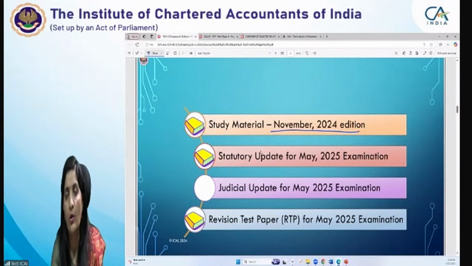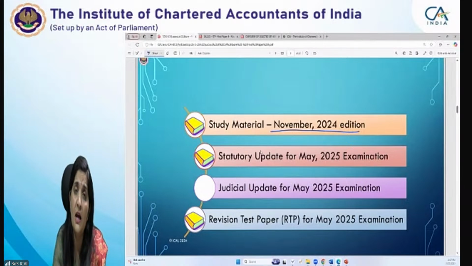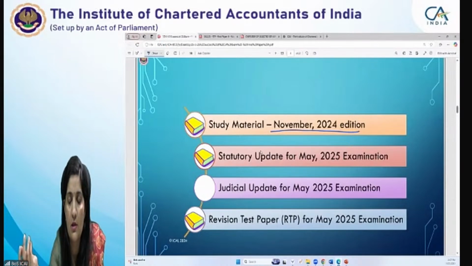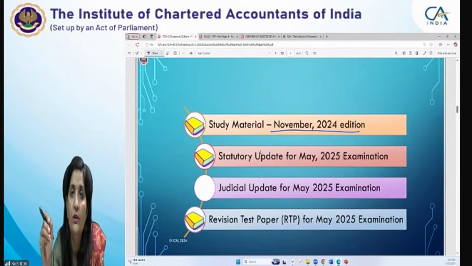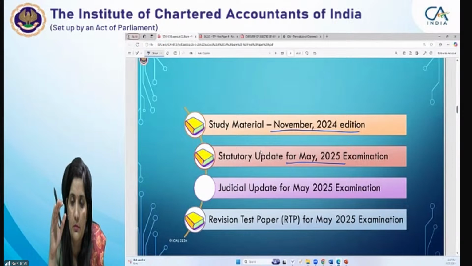Those we are going to provide you by way of stat update. For example, for November exams, the cutoff date is 30th April. However, since the same study material is relevant for May exams as well as November exams, how will you go about the significant notifications and circulars? For that, you have to refer to the stat update. For the May 25 examination, the majority of the notifications and circulars issued up to 31st of October are covered in the study material itself.